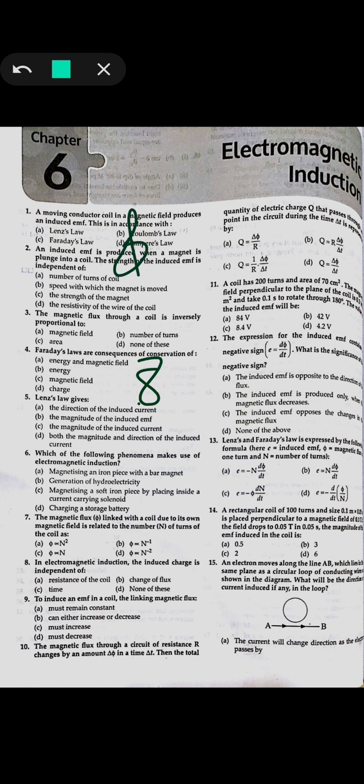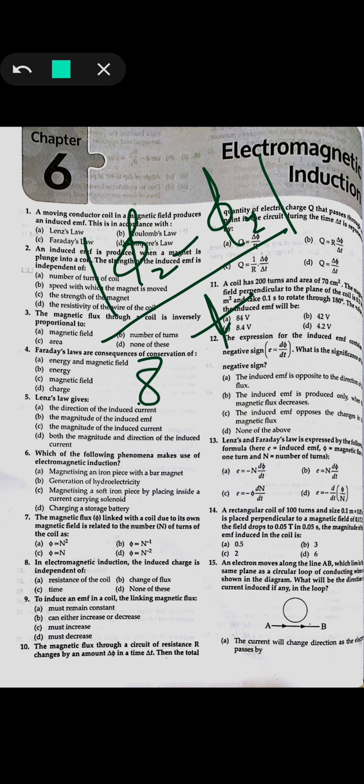We can write it as phi 2 minus phi 1, and we have seen this formula: phi 2 minus phi 1 upon t, times N. Now N d phi by dt, so N times phi 2 minus phi 1 can be used for the EMF, and we use this formula because the field is dropping from 0.1 Tesla to 0.05 Tesla in 0.05 seconds.